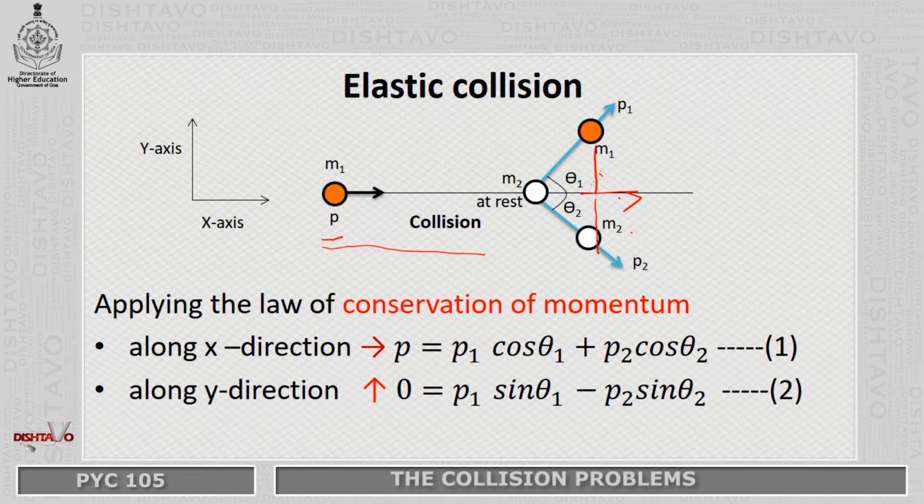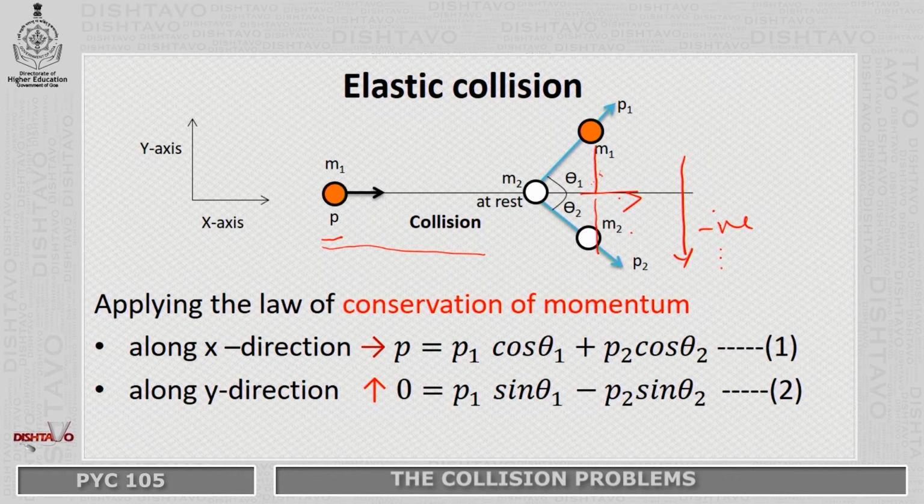Now, let us go to the next direction, the y direction. Initially, before the collision, there is no body moving along the y direction. Therefore, the momentum is 0. After collision, there are bodies moving along the y direction: we have the component P1 sin theta 1, and minus, since downward is negative, P2 sin theta 2. Therefore, we have applied the law of conservation in the two directions, x and y.